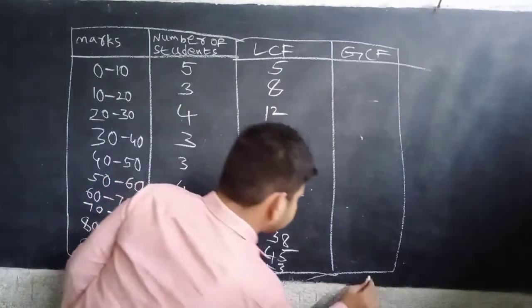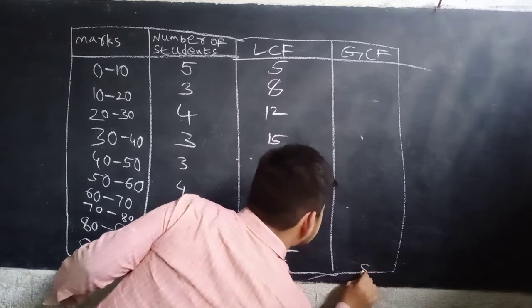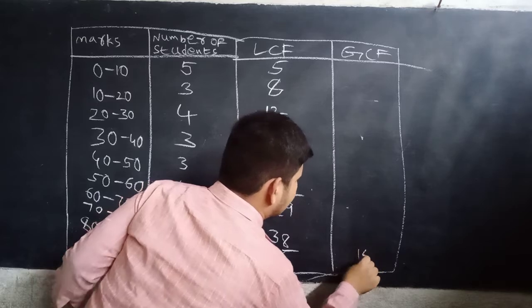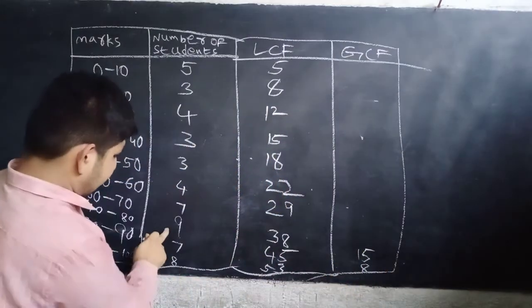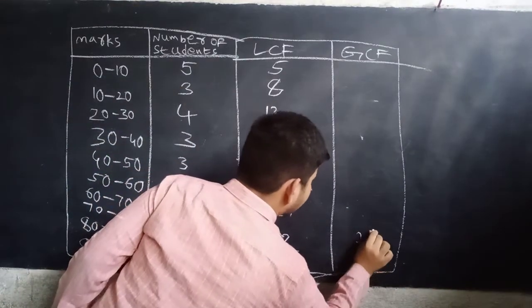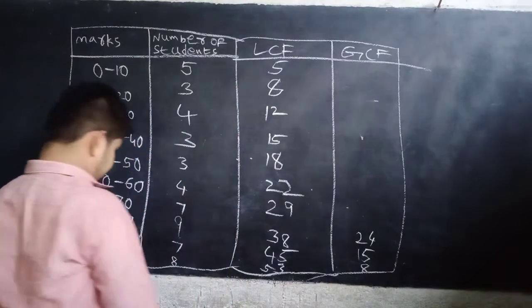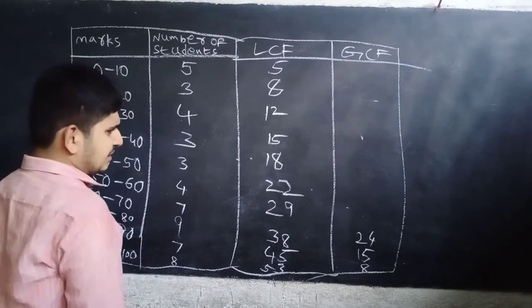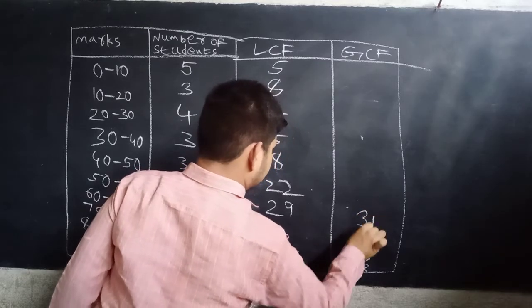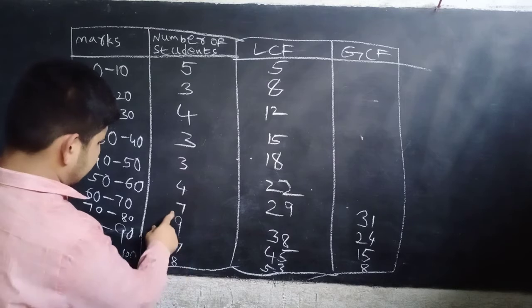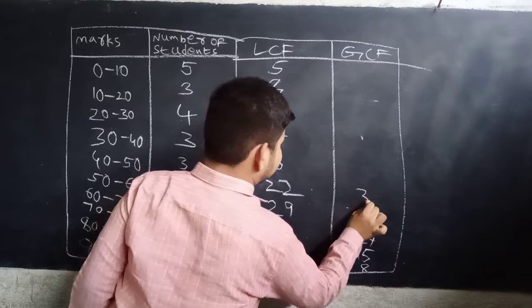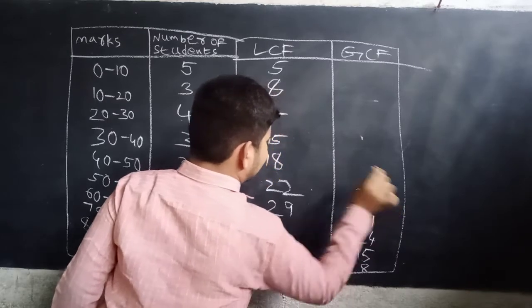8 plus 7, 15. 15 plus 9, 24. 24 plus 7, 31. Now 31 plus 4, 35.